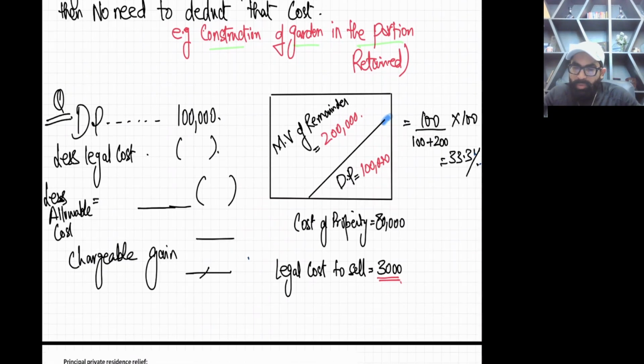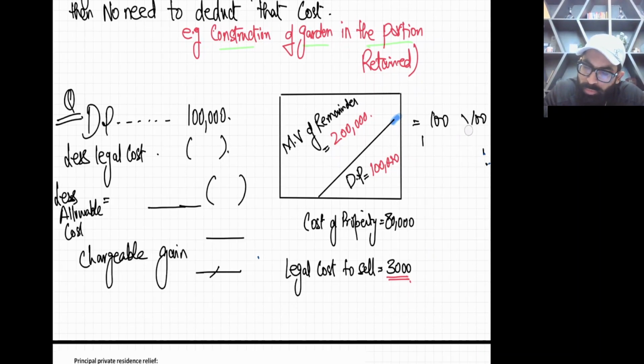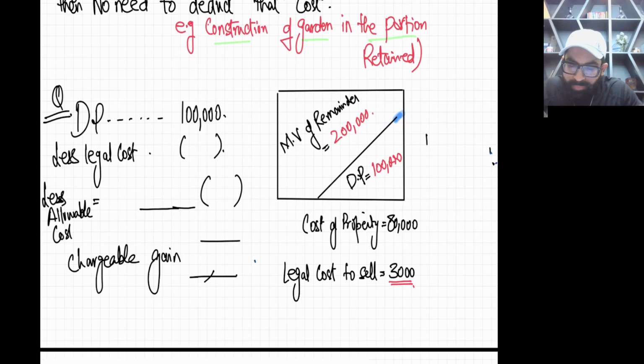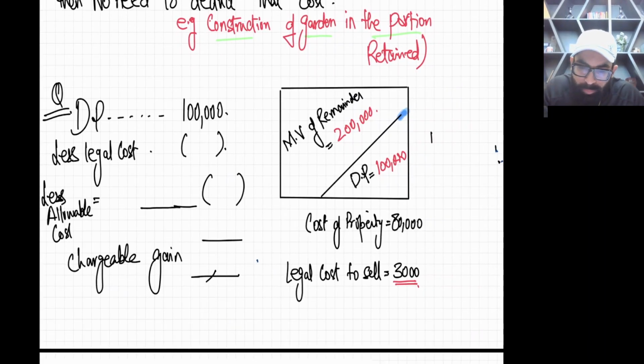See, now one new question for you guys, and you have to try it yourself. First of all, we bought a property for 80,000. Cost of property means it's for the whole rectangle. And then later on, legal cost to sell incurred is 3,000, and this is the portion sold.